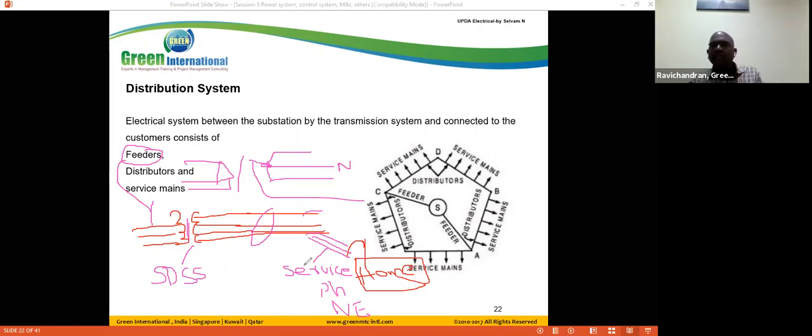If we do not maintain the constant voltage, our equipment will be damaged. Suppose we have a fluorescent lamp: if the voltage is not exactly 220 volts, it flickers. So that's why distributors and service mains are there to maintain the constant voltage, and this is the feeder.